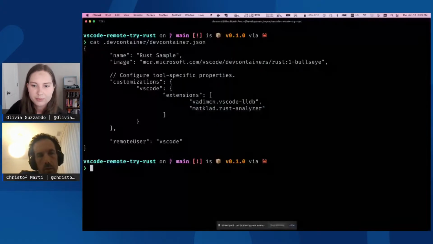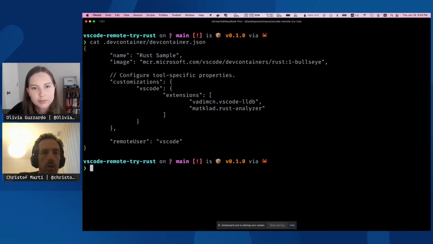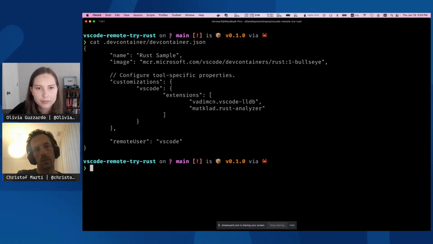Let me quickly show you an example here in my terminal. That's a devcontainer.json. We're going to use the Rust sample that we have for this. You can also see there's a tools-specific section. The details of this are not that important. The essence is that this tells the CLI how a dev container should be created and also operated.